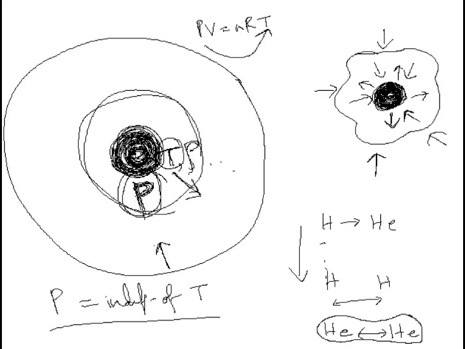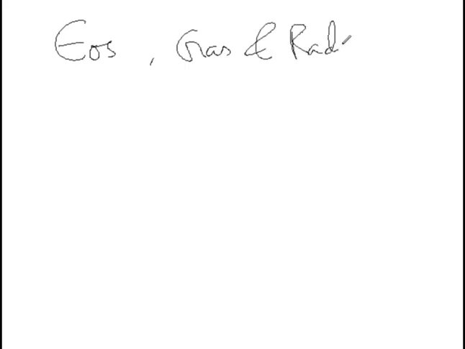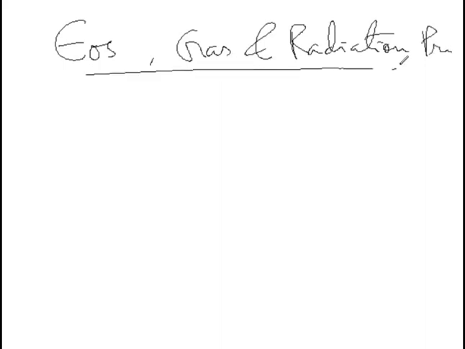Okay, so what we are going to talk about today is basically the equation of state, gas and radiation pressures. So this is our topic of discussion. Now, as I have been saying, what is EOS?